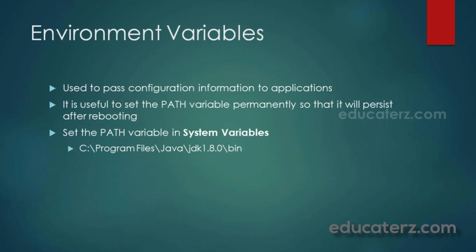So what are environment variables? These are nothing but used to pass configuration information to applications. Just now if you look at the program, whenever we want to run any application, we specified the path of the Java compiler always. So to avoid this, we need to set the path variable permanently so that it will persist after rebooting. So how do we set the environment variable? Let's see for that.